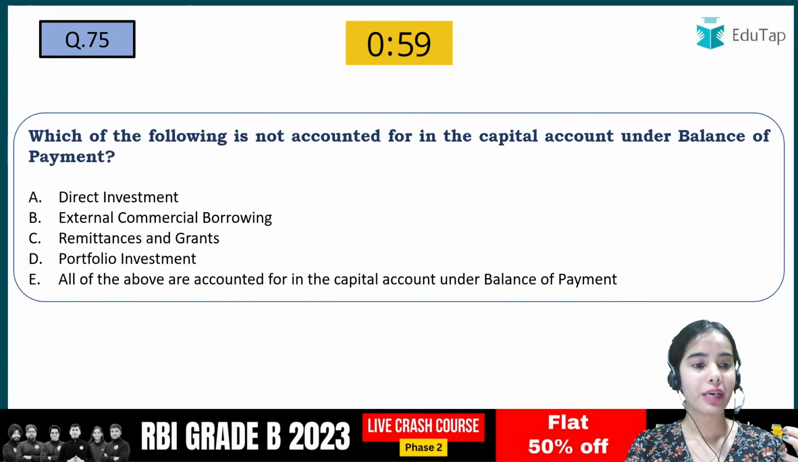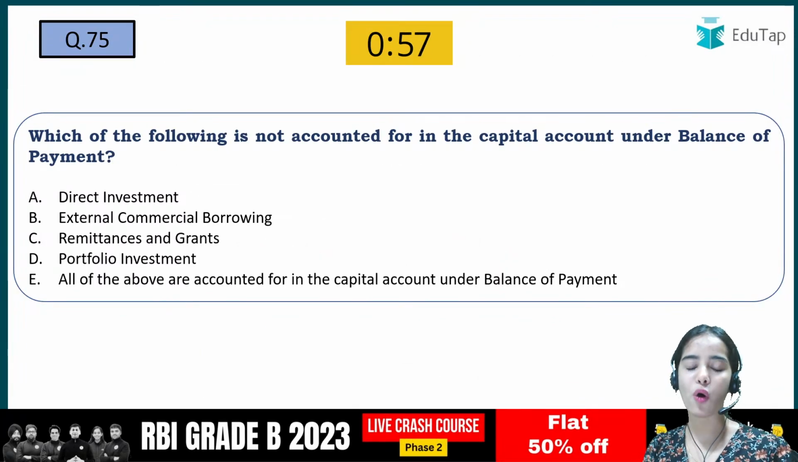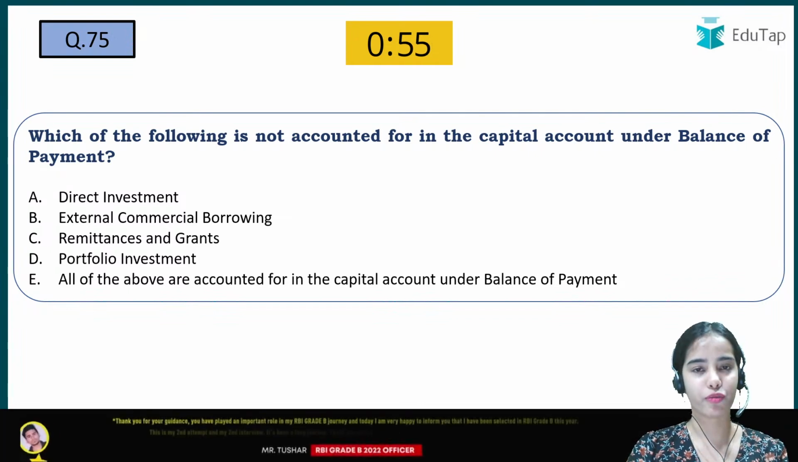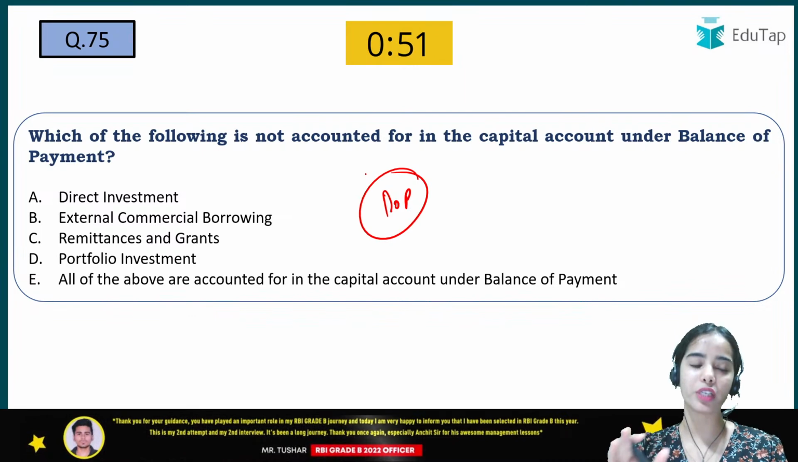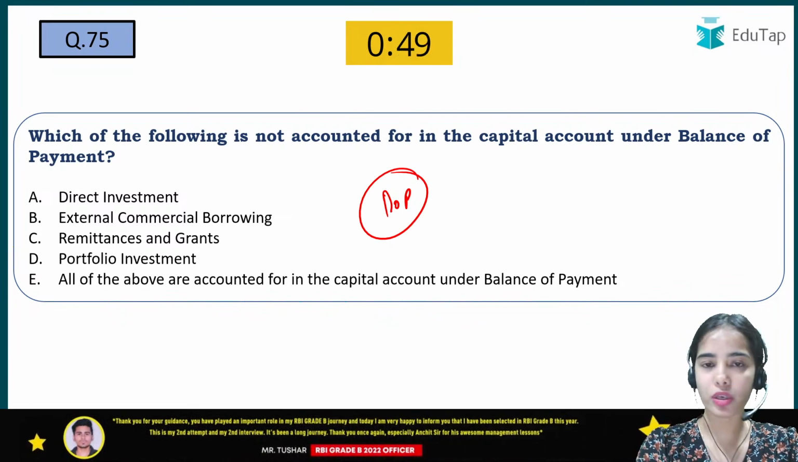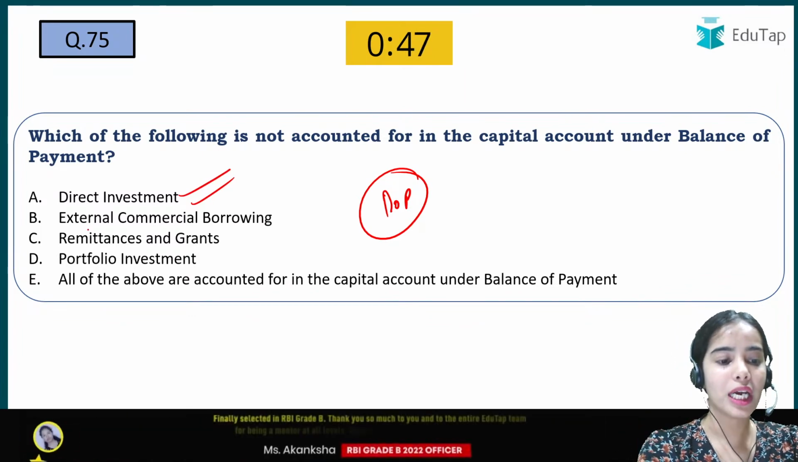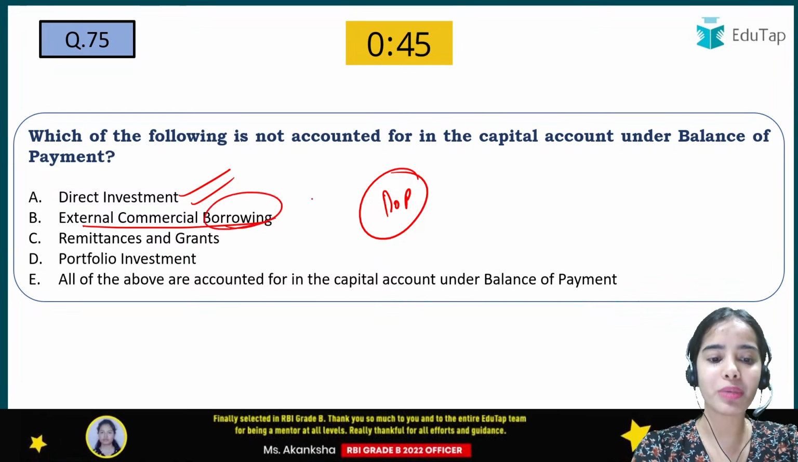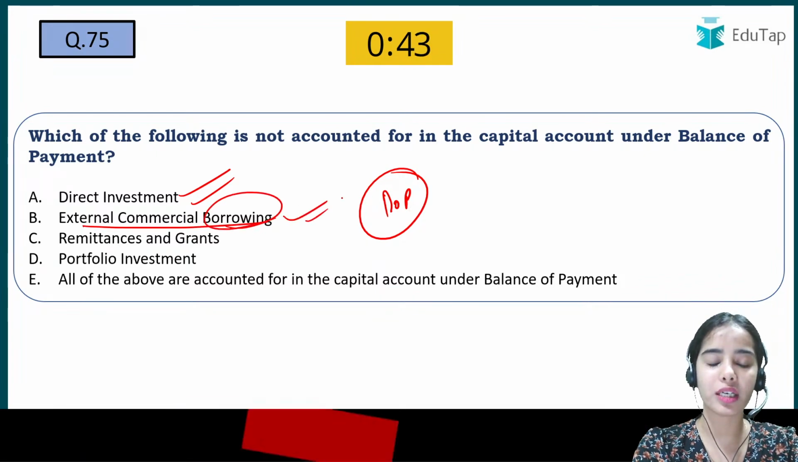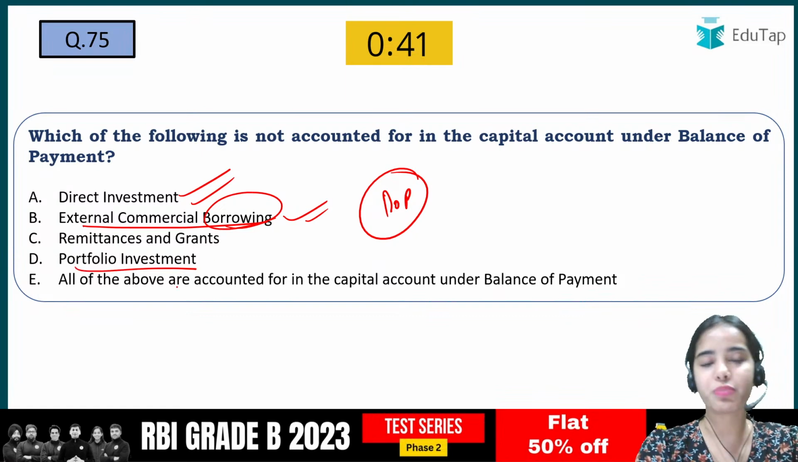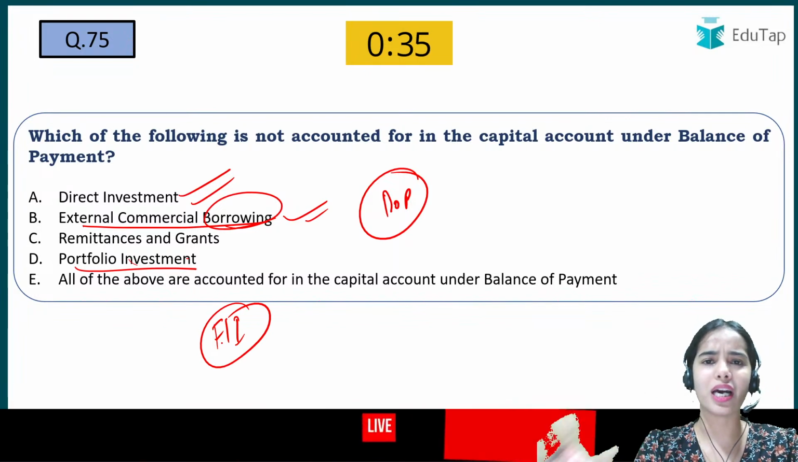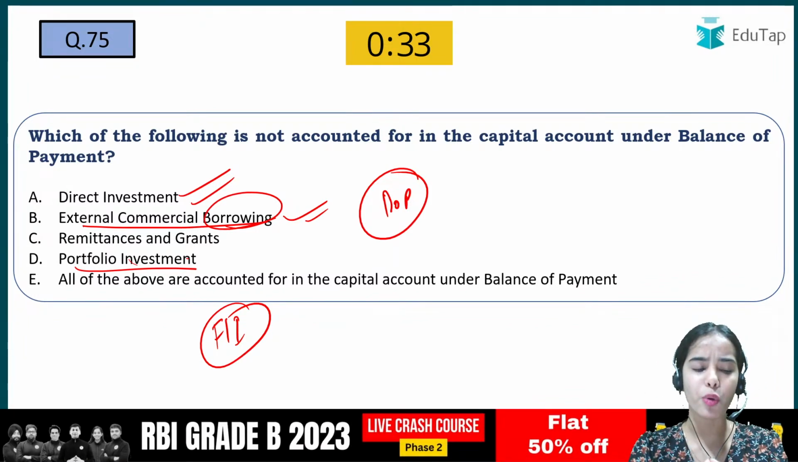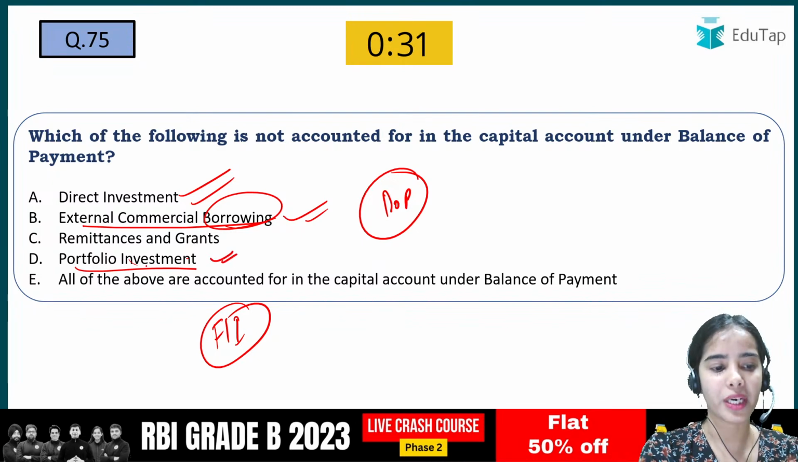Okay. Which of the following is not a part of the current account in the balance of payment? Direct investment, of course, investment comes under the capital account. External commercial borrowing, borrowing means lending, means loan, comes under the capital account. Portfolio investment, it is an investment. Portfolio investment means foreign institutional investors are buying shares and bonds, and it is a portfolio. So it also comes under the capital account.